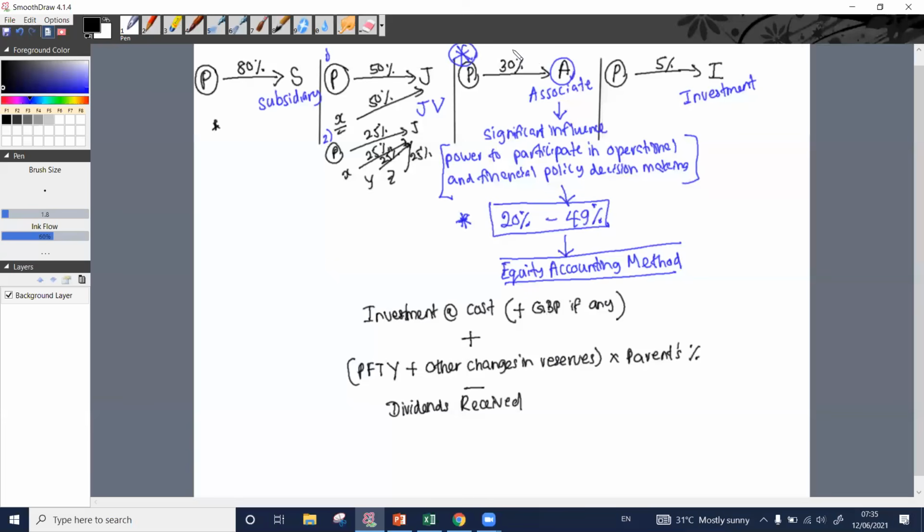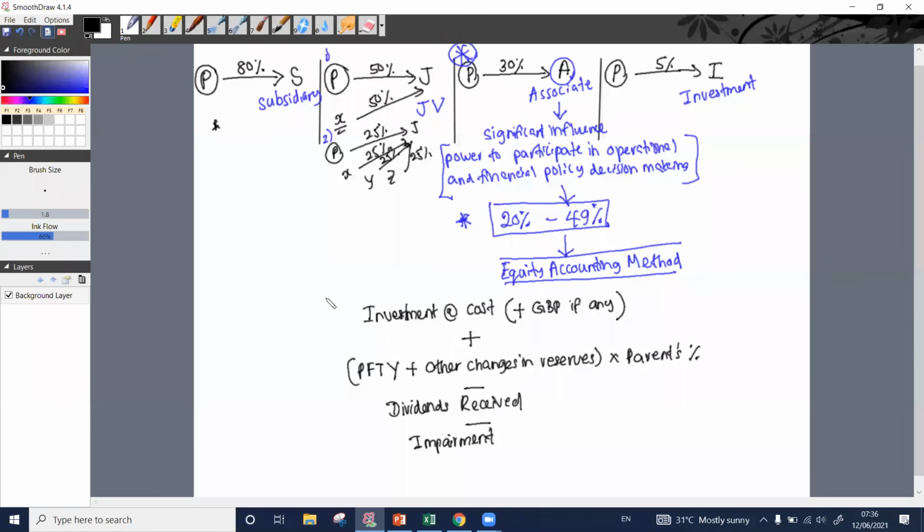The percentage we have acquired is what we apply. Right? Dividends received. And again, if there is any impairment, we need to deduct that as well. Impairment.